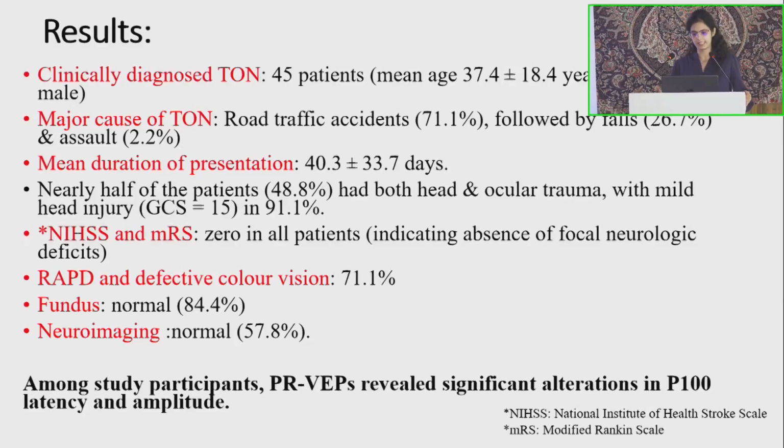So our results: clinically diagnosed TON were a total of 45 patients. The mean age was 37 with 71% male. The major cause of TON in our study was road traffic accidents, and the mean duration of presentation was 40 days. We also calculated the NIHSS and mRS score, which was 0 in patients, indicating an absence of focal neurological deficits. The majority of patients showed RAPD and color vision deficiency with normal fundus and normal neuroimaging.